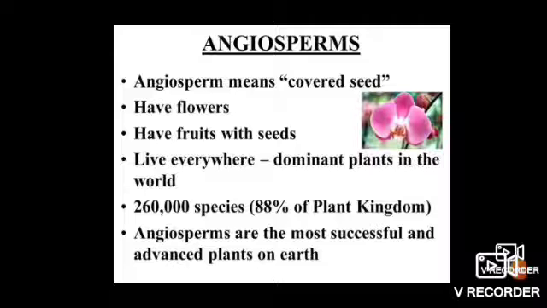The plant embryos in seeds have structures called cotyledons. Cotyledons are also known as seed leaves. Based on the number of cotyledons, angiosperms are again divided into two kinds, monocots and dicots. We will study monocots and dicots later in this slide.